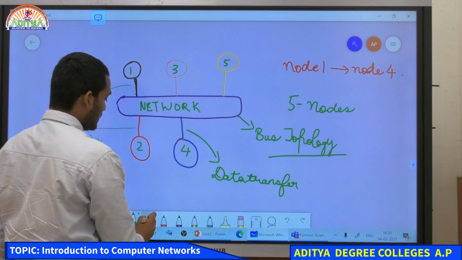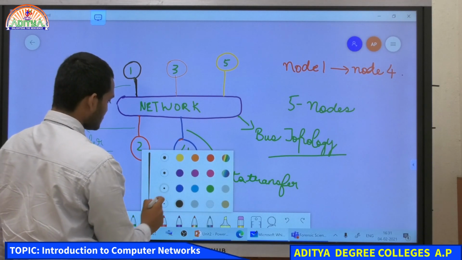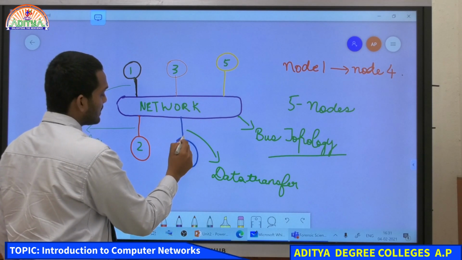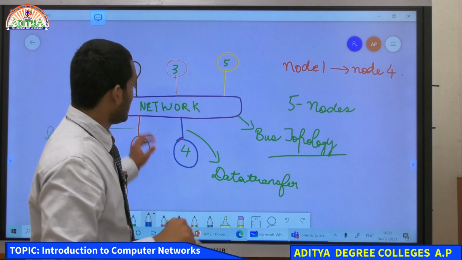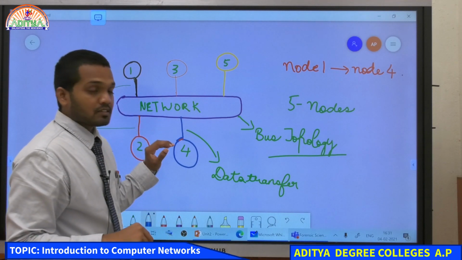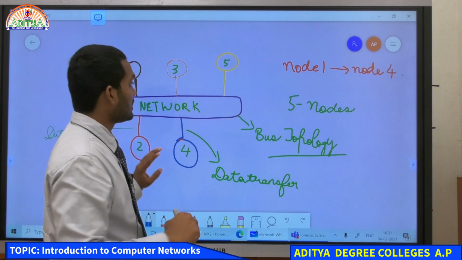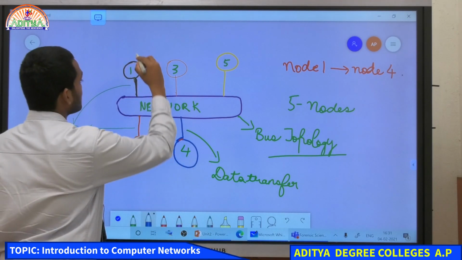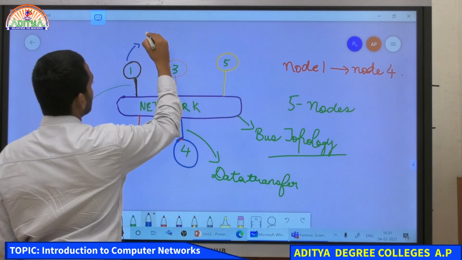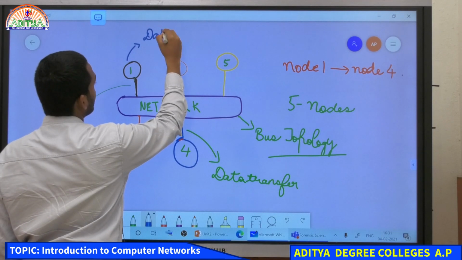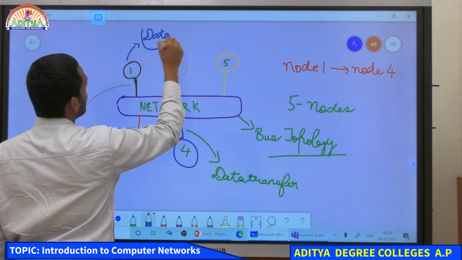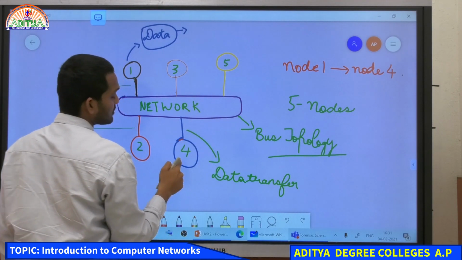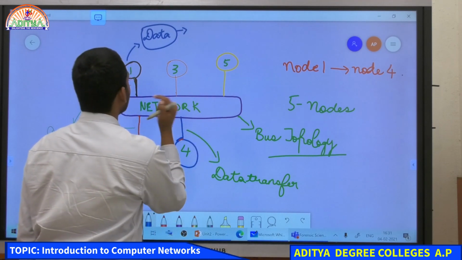Okay, in computer 4, what happens? It matches the data that is there, and the data is received by computer 4. So what is happening over here? This computer is sending data, and when it's sending the data, it is providing the ID number of the fourth computer, not the first computer.